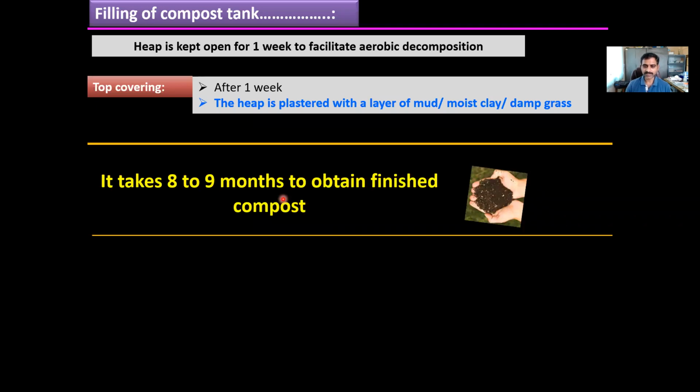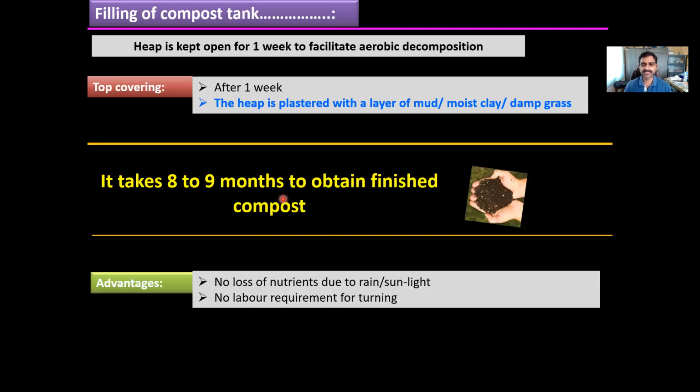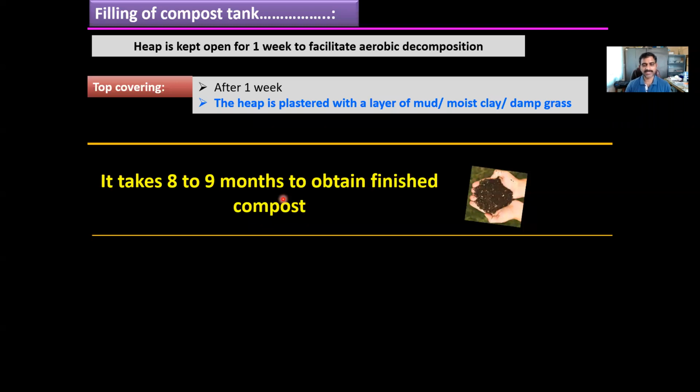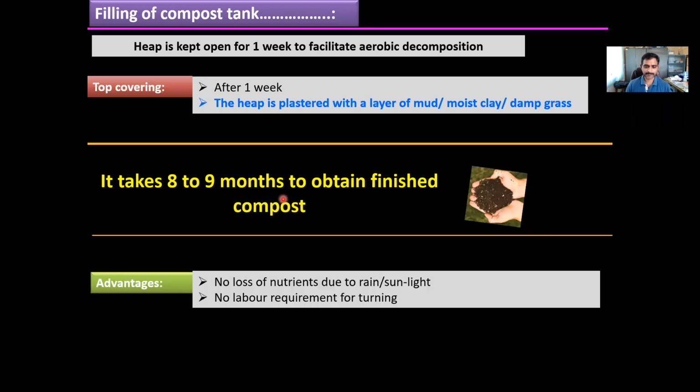Since it is an anaerobic method of decomposition, there are chances that weed seeds and pathogens may to some extent remain. Even the compost produced from anaerobic decomposition, when applied to soil, will undergo some minimum oxidation, because here the compost is produced mainly from a reduction process.